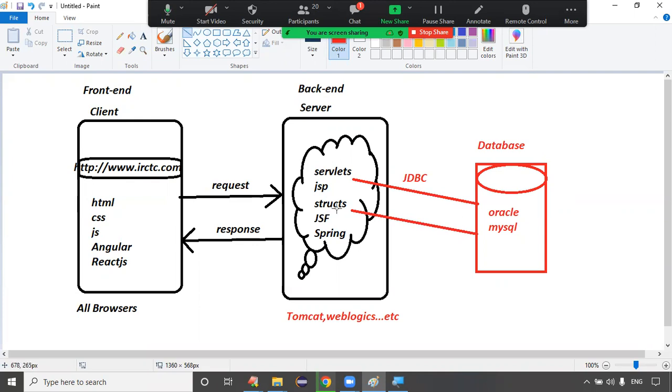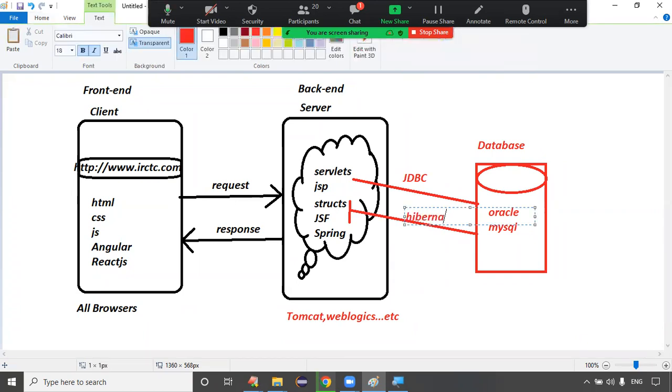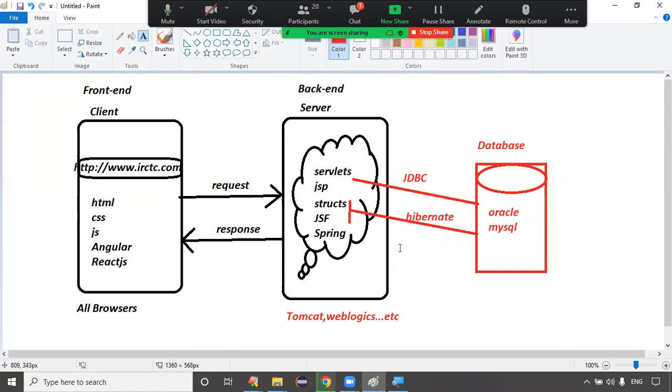What about Struts and JSF? Struts and JSF are the frameworks. These two are frameworks, so how are they interacting with the database? We can use a framework, right? What is the framework name? Hibernate framework, exactly. That is the Hibernate framework.